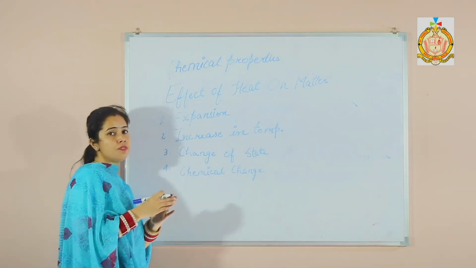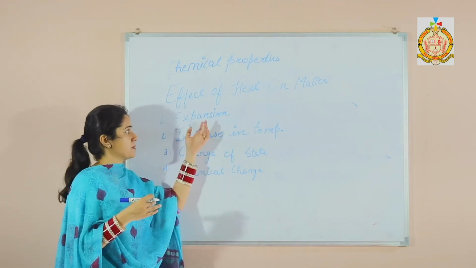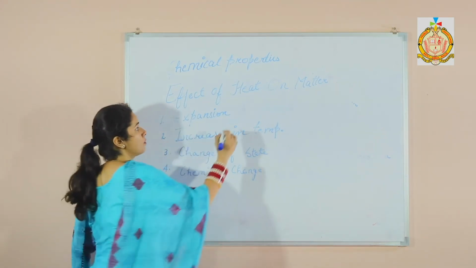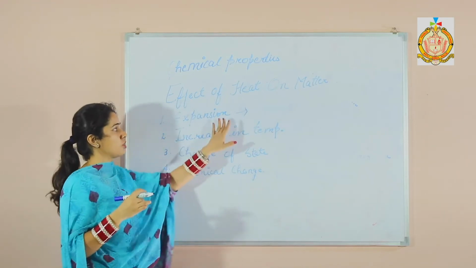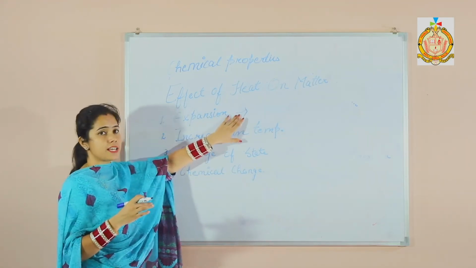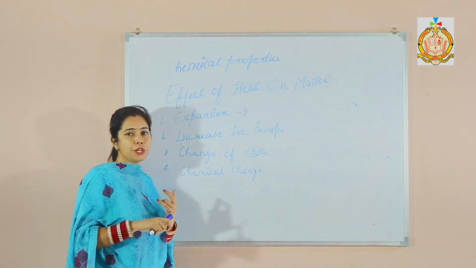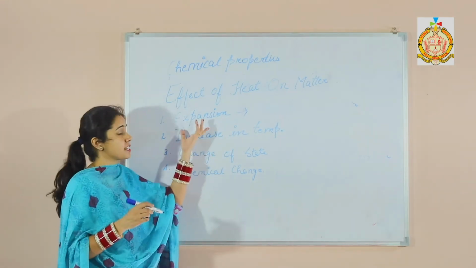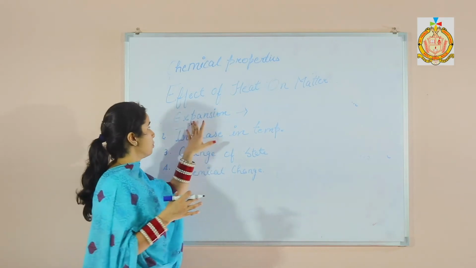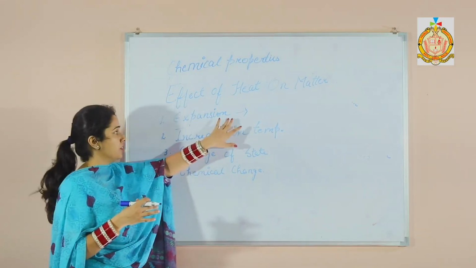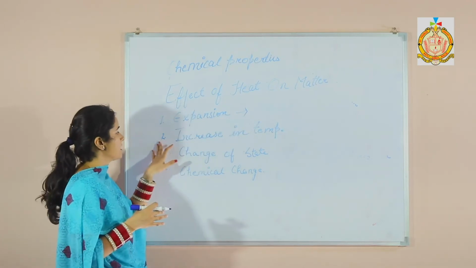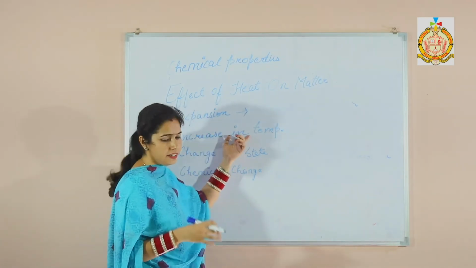Now the first one is the expansion. Expansion means when we heat some substance, it expands. For example, when we heat a solid, it expands to some extent. But when we heat liquid or gas, they expand vigorously. So expansion depends upon the state of matter. Second one is the increase in temperature.